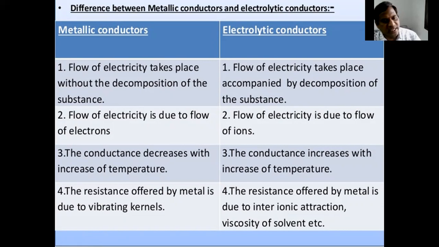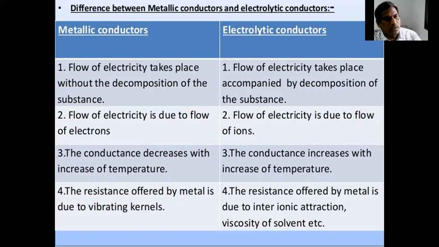Whenever electricity is passed through an electrolytic solution, the electrolyte ionizes to form ions, and the mobility of ions is due to the flow of electricity. In metallic conductors, conductance decreases with increasing temperature. In electrolytic conductors, conductance increases with increase of temperature.